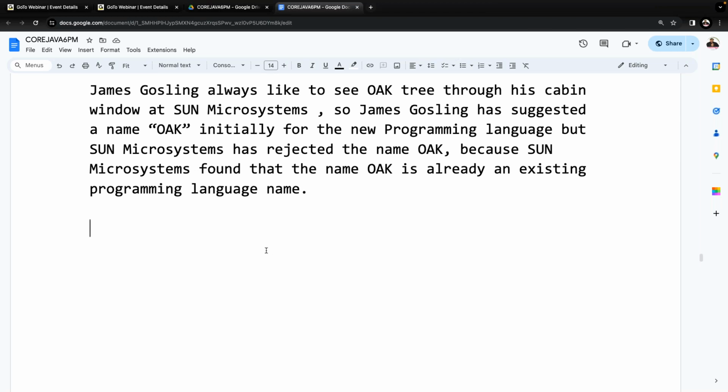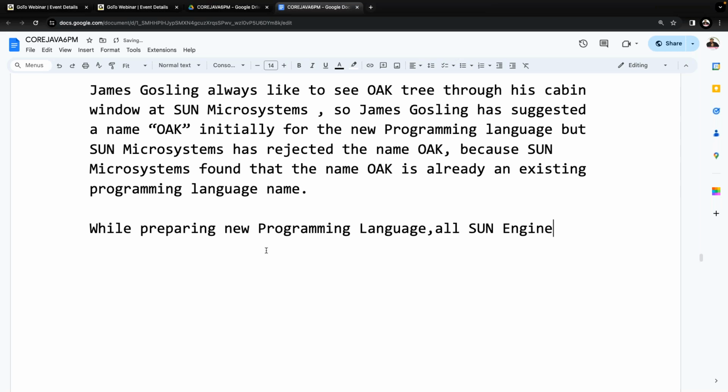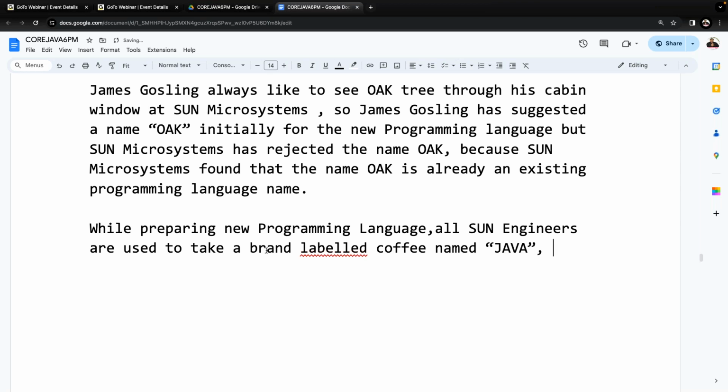All of you understand it clearly now. Next. Meanwhile, every developer is searching for a name for the new programming language. While preparing the new programming language, listen carefully. Why the name Java is coming, I'm revealing that point here. While preparing the new programming language, all Sun engineers used to take a brand labeled coffee named Java.